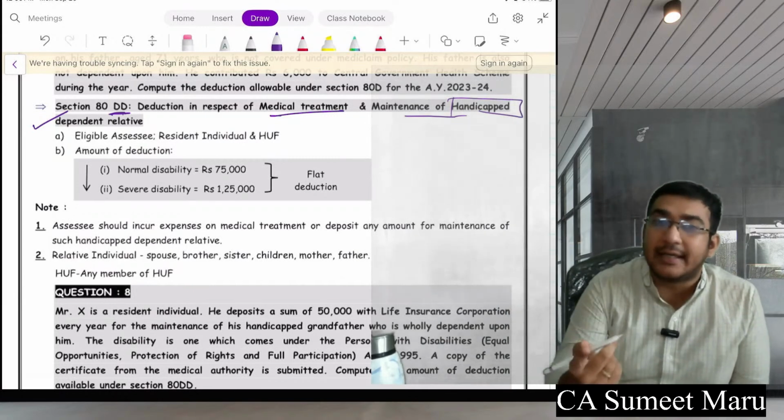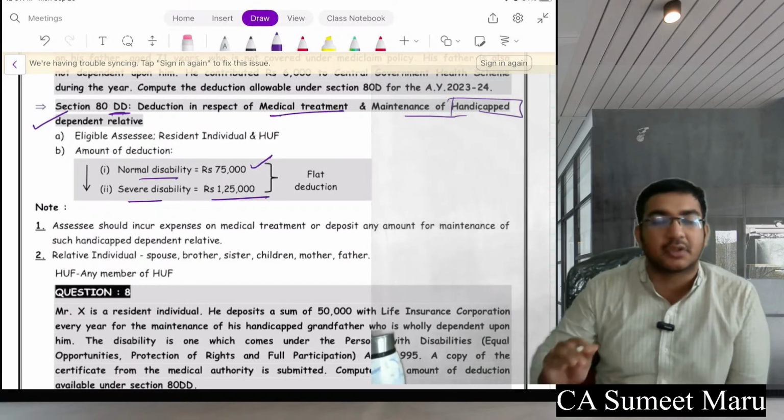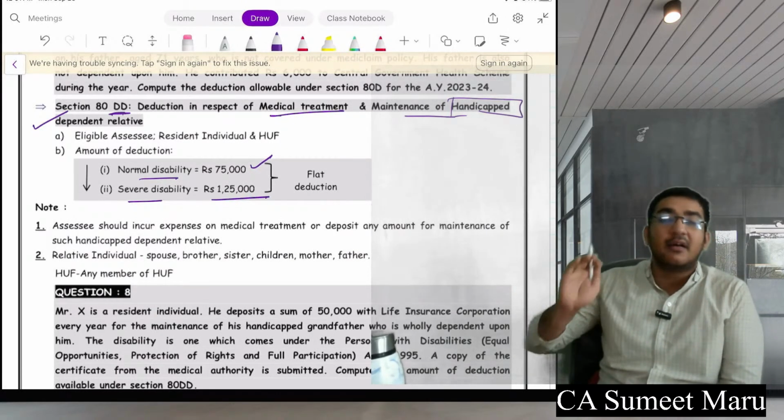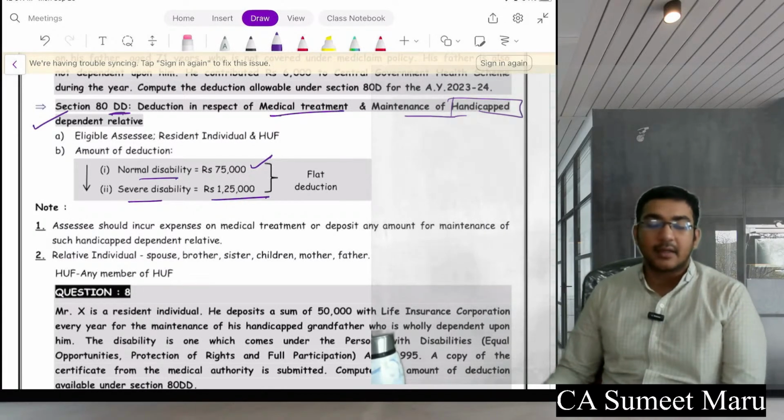When it is given for a relative, see, if it is normal disability there is 75,000, severe disability, flat deduction, no percentage or anything like that. Flat deduction. If he is suffering from normal disability, 75,000, severe disability 1,25,000.